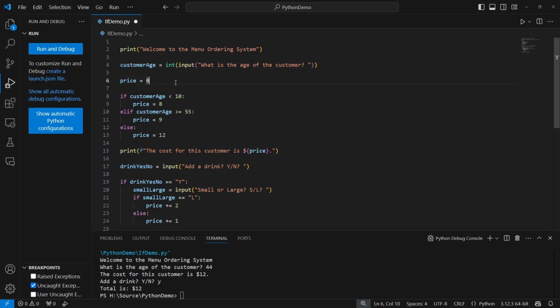Line 6, strictly technically speaking, is optional. You really should have it. You should always initialize a variable before you try and use it because of something called scope. In other languages, if I was to comment out line 6, in a great many other languages, this code would no longer work because price would be defined inside of these if, else if, else statements here, but would not be defined here. This is not true for Python,